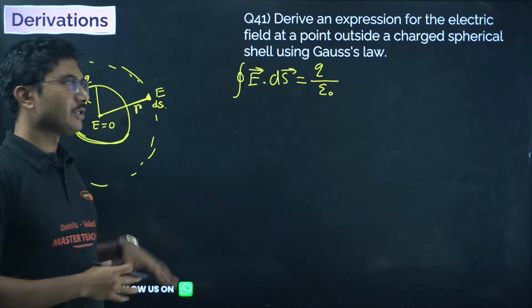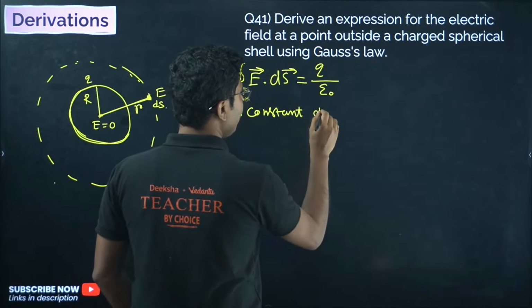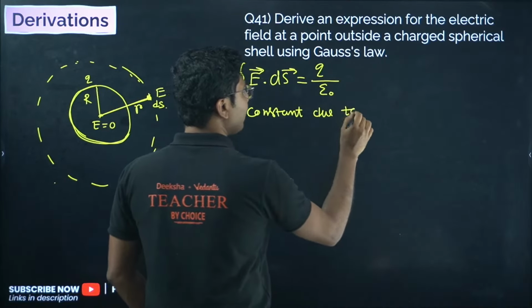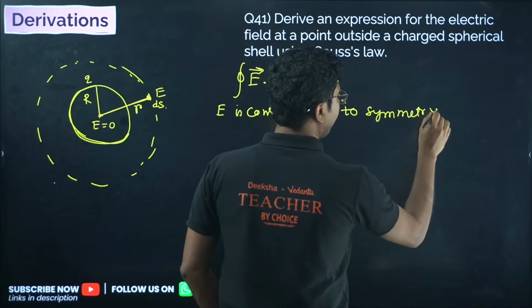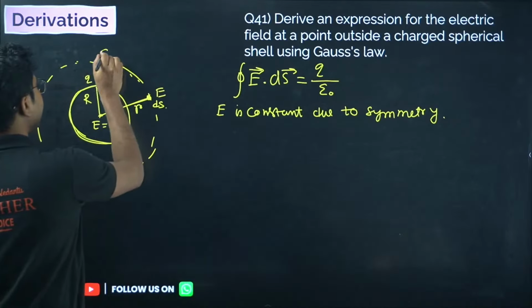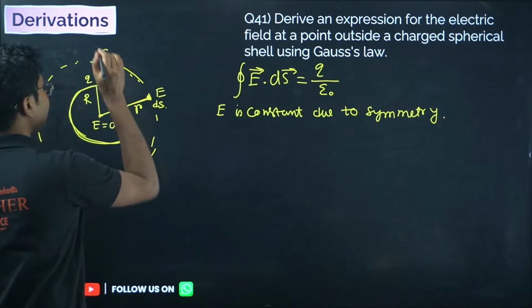You may have no idea how to do surface integration, but for this chapter it will be easy because this is a symmetric surface. Here is a most symmetric surface, and because of the symmetry, the electric field is constant on this surface, say this surface is S. On the surface S.